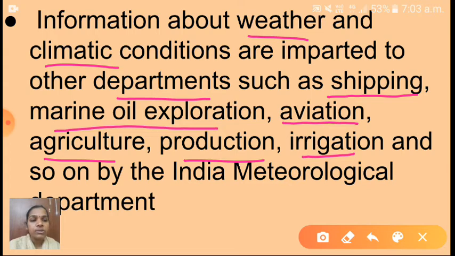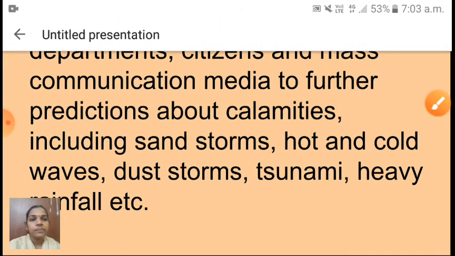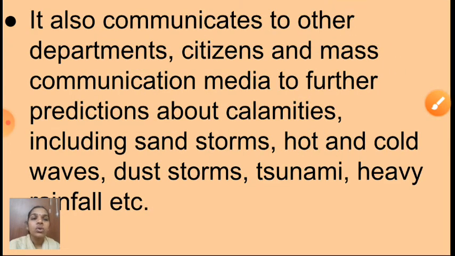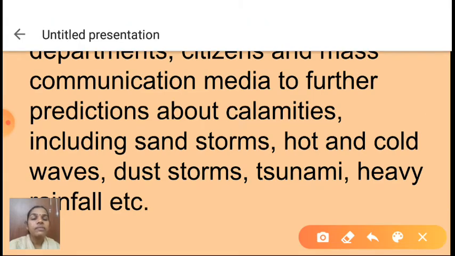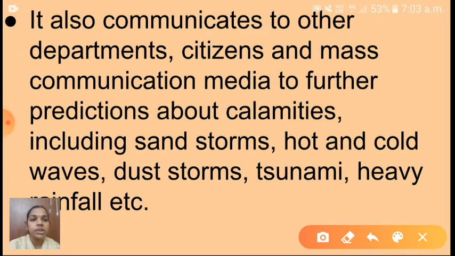Next use is, it also communicates to other departments, citizens and mass communication media to further predictions about natural calamities, including sandstorms, hot and cold waves, dust storms, tsunami, heavy rainfall, etc.